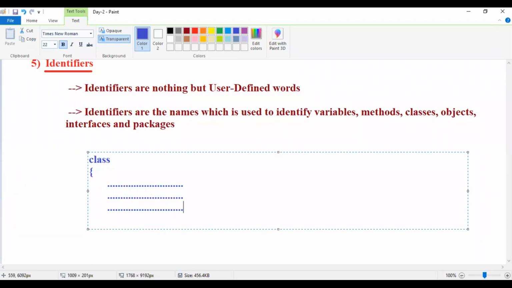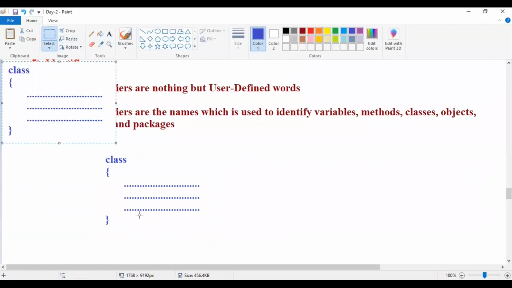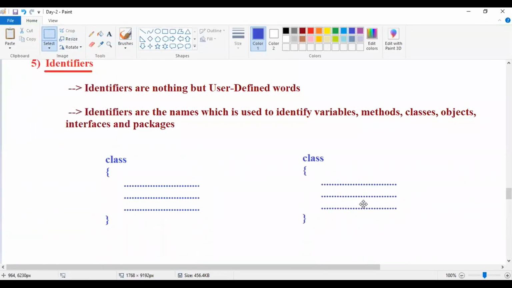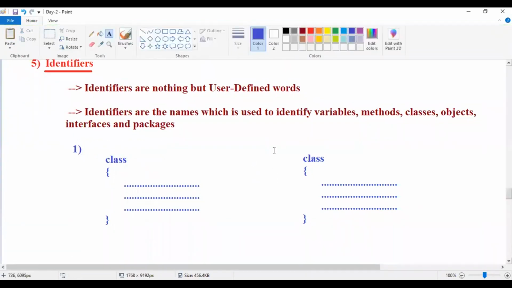Here I'm writing some code. This is one class, guys. In the same way, I'm writing one more class. This is my first class, class 1. This is my another class, class 2.